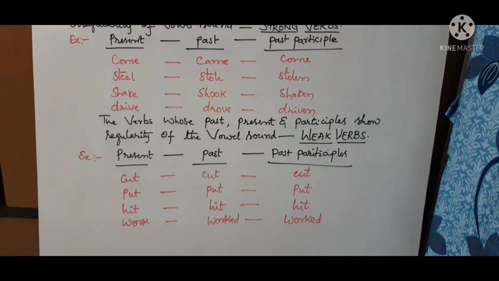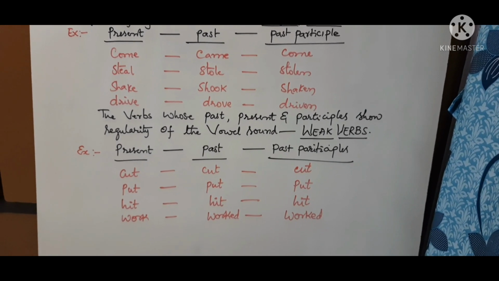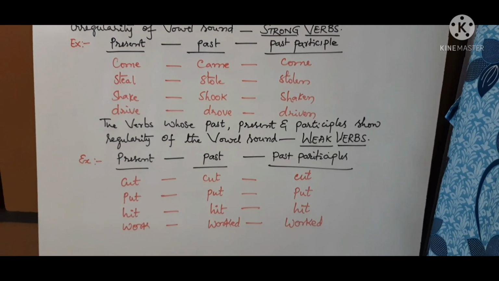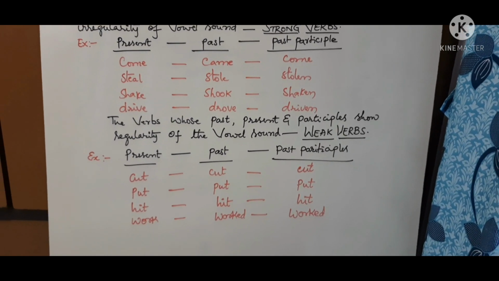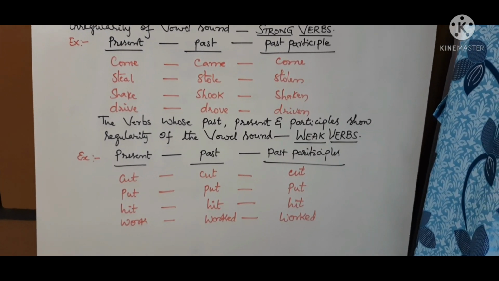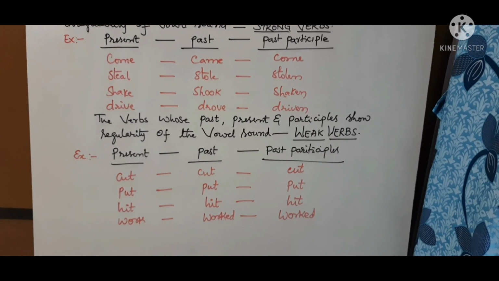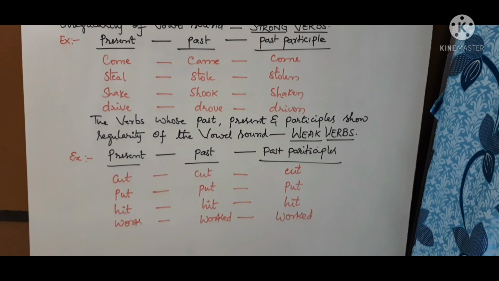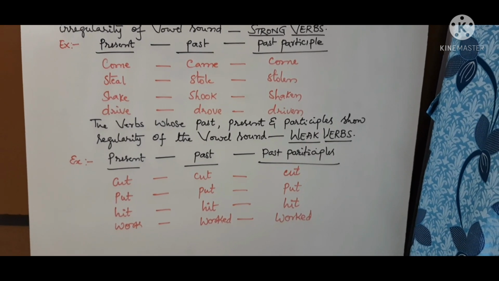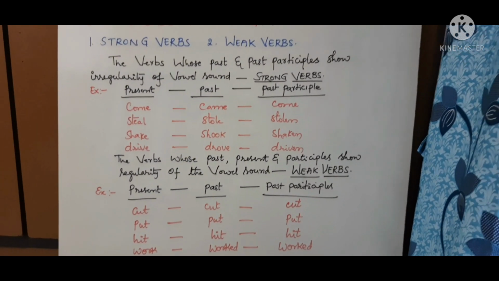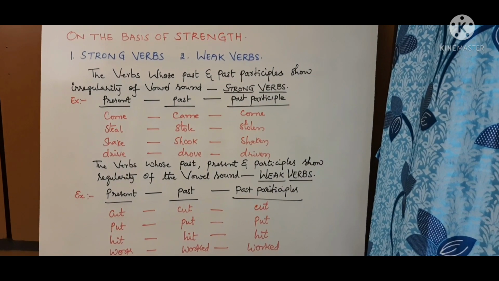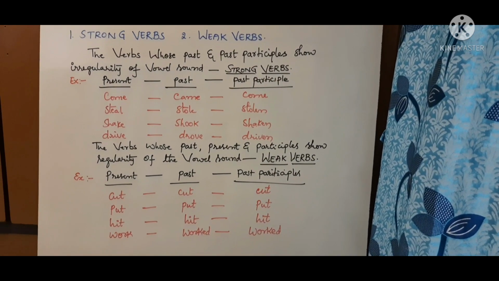Regularity is found here in the vowel sound. Put, put, put. Hit, hit, hit. Work, worked, worked. So no inconsistency is found, only consistency and regularity in the vowel sound of these verbs. So they are said to be weak verbs. On the basis of strength, verbs are categorized into strong verbs and weak verbs.